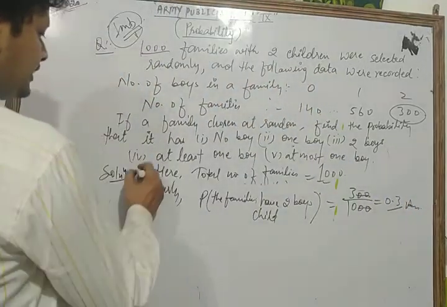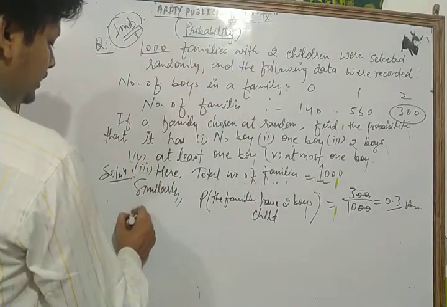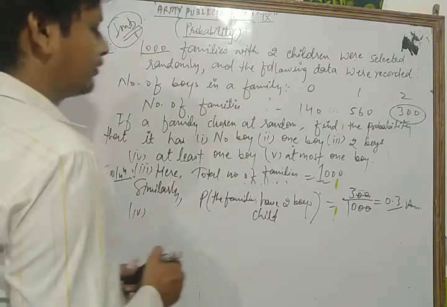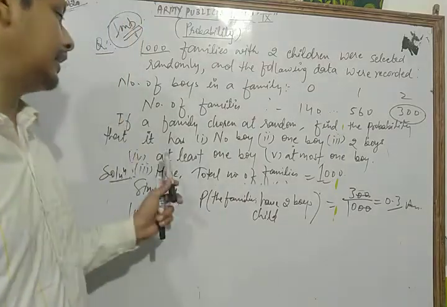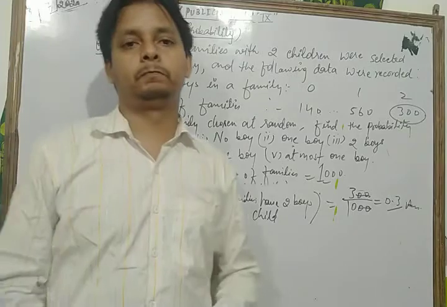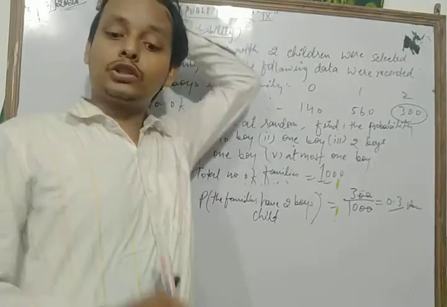Similarly, this is our third point. Now we take our fourth point. Our fourth point is: at least one boy child.